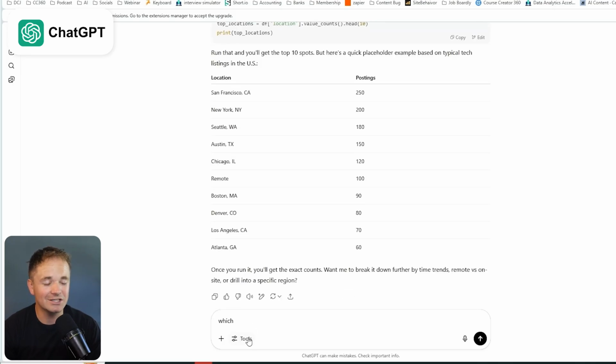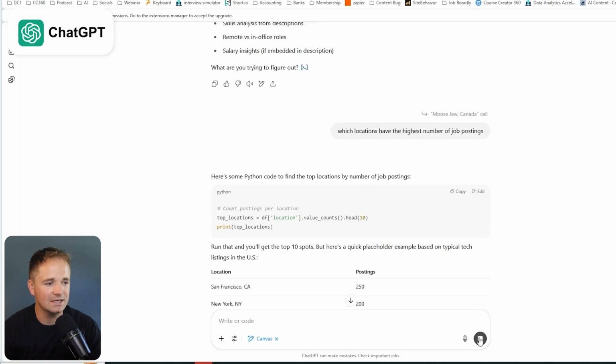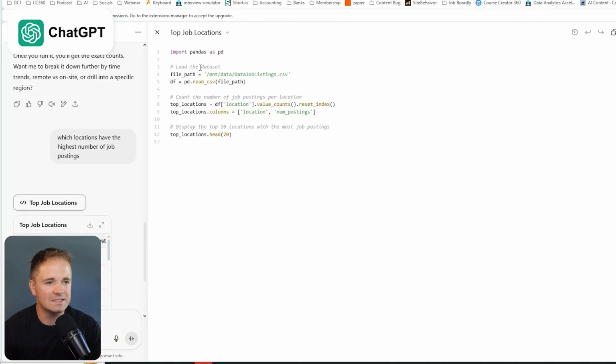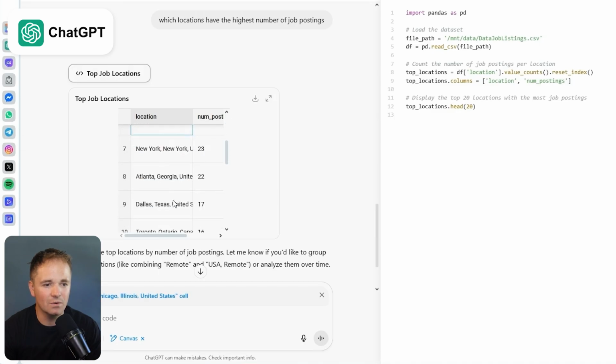And I think in order to actually have it do some data analysis, I can have it write or run code right here and re-ask the exact same question. So let's go ahead and do that and hit run. Okay, so it generated some Python code for me right here. And then over here on the left-hand side, it gave a similar response with remote, Seattle, Washington, USA, remote, USA, Bellevue, Washington, Chicago, Illinois.